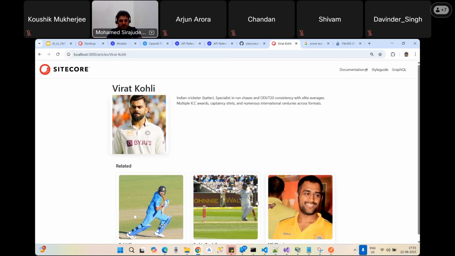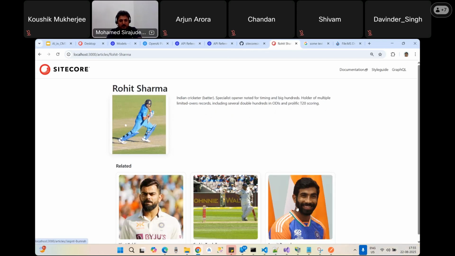Maybe Virat Kohli is a batsman. These three are the batsmen. That's why, when I click Rohit Sharma, he's not coming. Maybe Rohit Sharma and Jasprit Bumrah both belong to the Mumbai Indians. I don't know, so some close contacts will be there. It provides the data through the vector, and we have to store that vector and hide it in a secured way, and we can get the related documents in a minute. For that we have to create the API layer to achieve this through the integration, and we can see the magic.